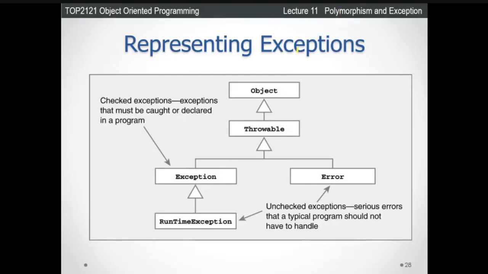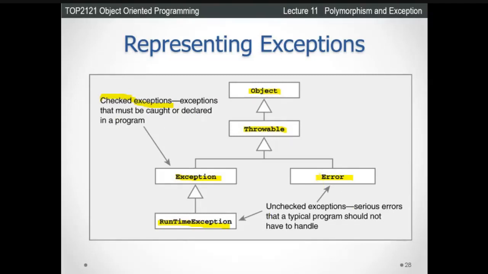Now look at the representation of exceptions. First, where does it come from? The Object class. The Object class is the parent class of the Throwable class. Then from the Throwable class, we have the Exception class, and all the exception classes are under here. So we can get the exception classes or methods from this Exception class. Also we have the Error class, and we have the RuntimeException class under the Exception parent class. Under the Exception class, these are the exceptions we can catch. We call this the checked exception, exceptions that must be caught or declared in the program.